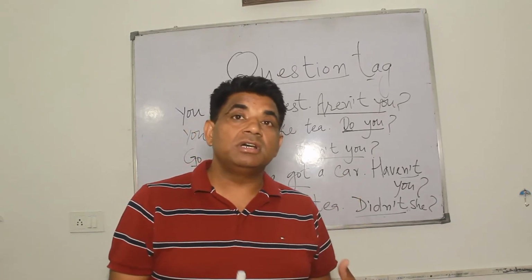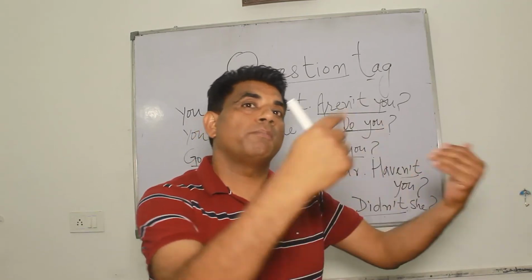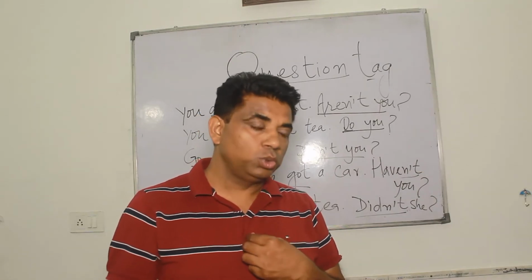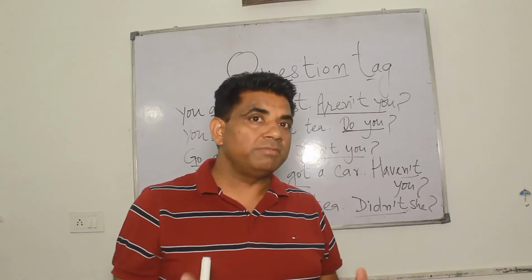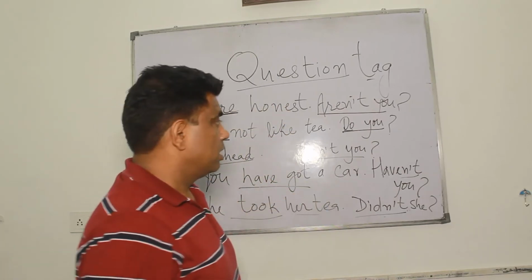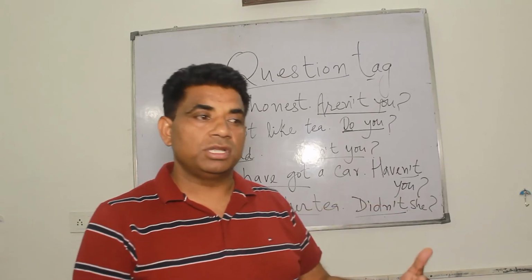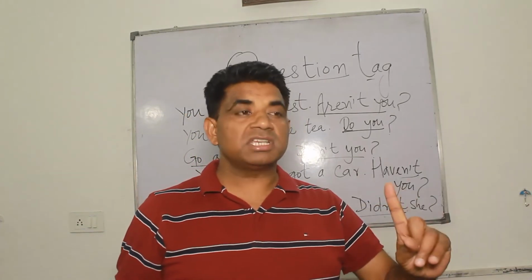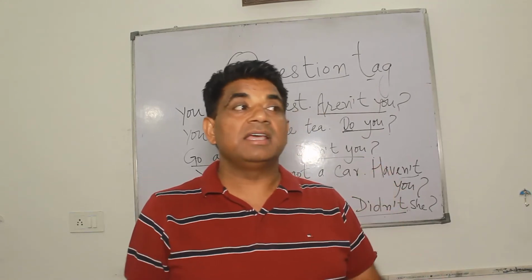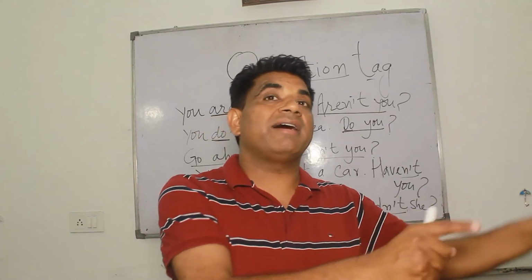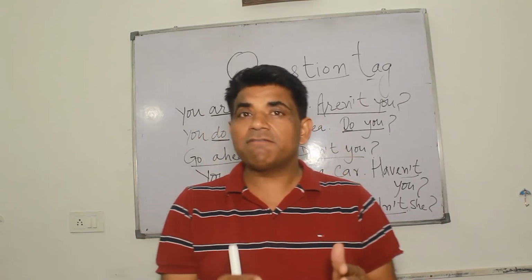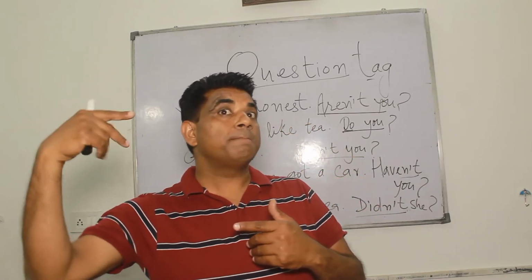These are asked to have a confirmation from the other side. When the person responds yes, yes, I do, it means the person has confirmed, like this one. You have got a car, haven't you? When you ask the person, haven't you? When the person would respond, yes, I have got a car, it is quite clear that the person has got a car. So this type of question tags are asked to have confirmation from the other person.